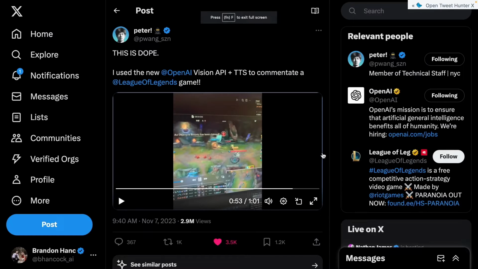So I don't know if you heard it there at the end, but it also mentioned that this was going on in the top lane and the fact that one of the characters disappeared into the brush from the minimap. So I think that is crazy. Let's go ahead and move on to the next example.